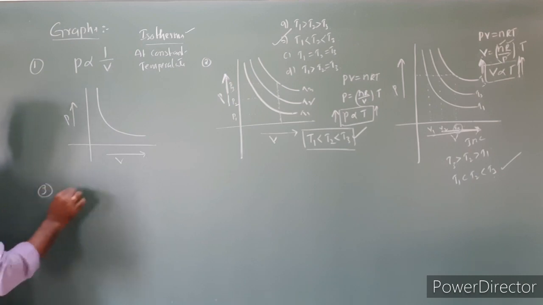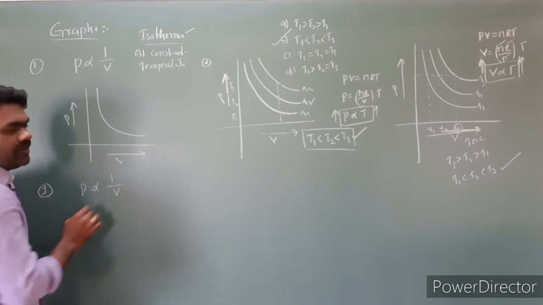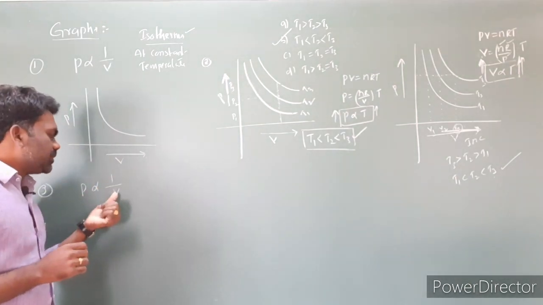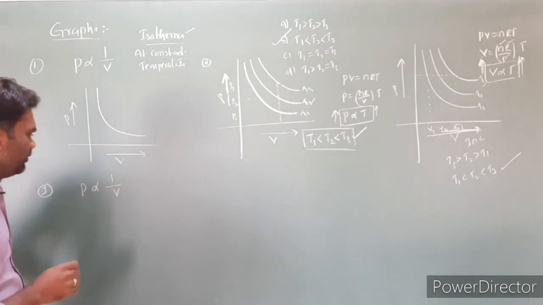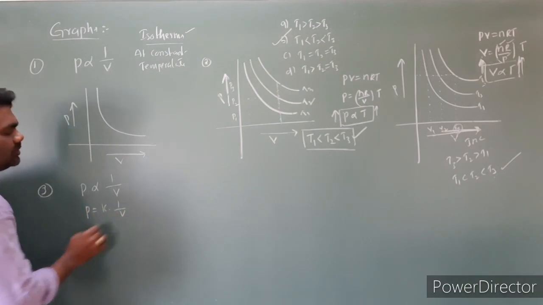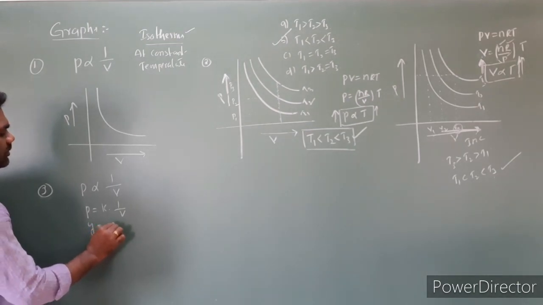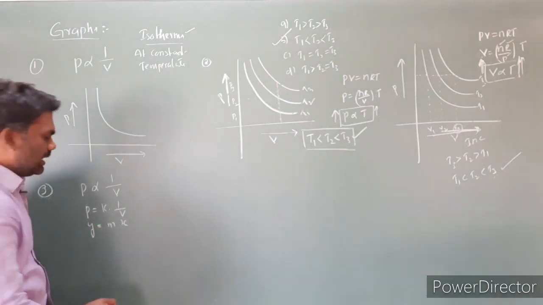So graph number 3. P is inversely proportional to V, otherwise P is directly proportional to 1 by V. So I am taking P = K into 1 by V. By using the straight-line equation, y = mx + c, here c is 0. So y = mx.